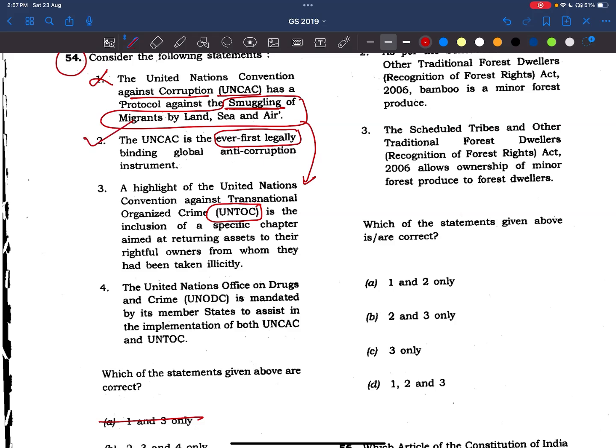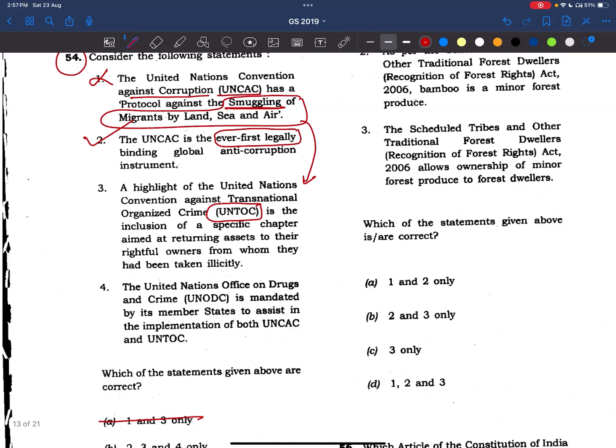Okay, now coming to the third statement. The highlight of the United Nations Convention Against Transnational Organized Crime is the inclusion of a specific chapter aimed at returning assets to their rightful owners from whom they have been taken illicitly. See, this is there, no? This is under UNCAC, not TOC. Okay, so this is also wrong.